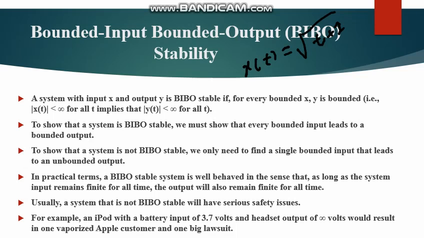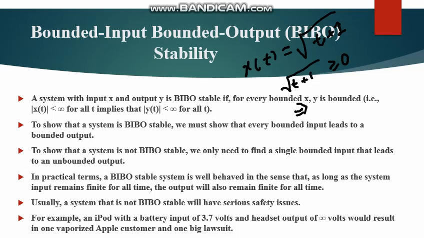Here, in root over, there will be no negative value considered. That means the value of t plus 1 should have to be greater than or equal to 0, always positive.